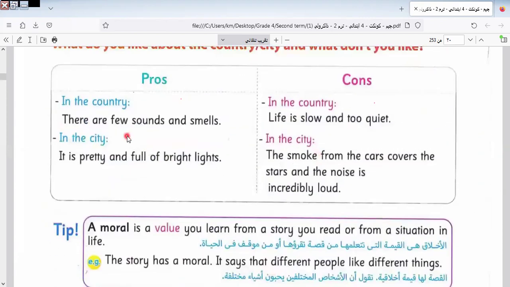Here are pros and cons, meaning advantages and disadvantages. Let's know the advantage and disadvantage. There are few sounds and smells in the country.